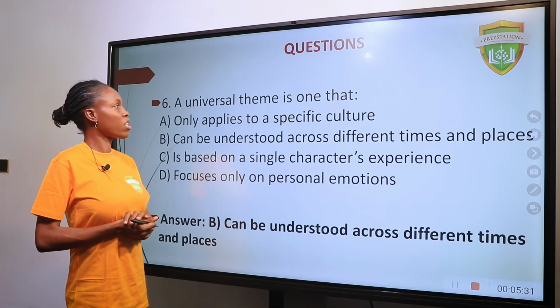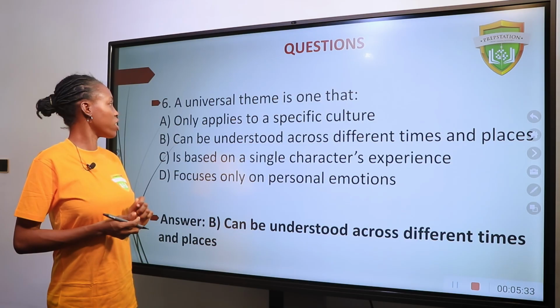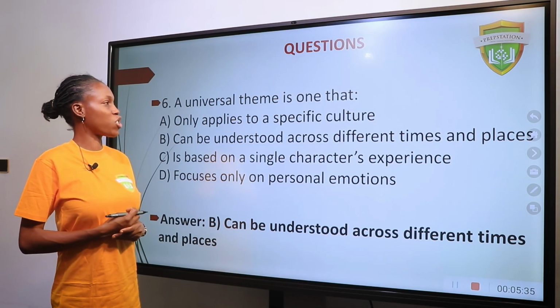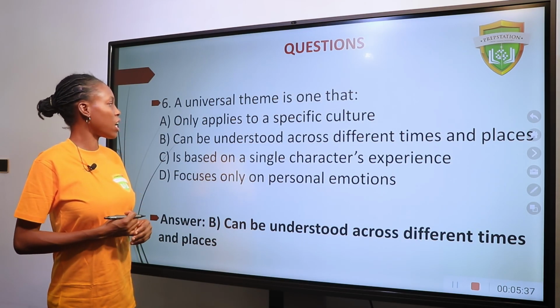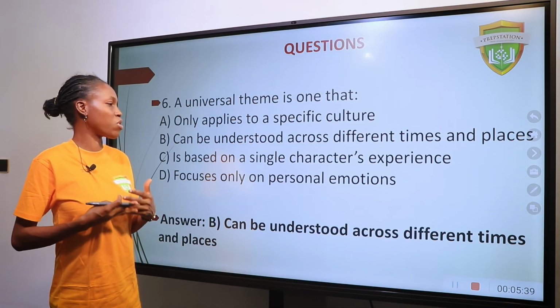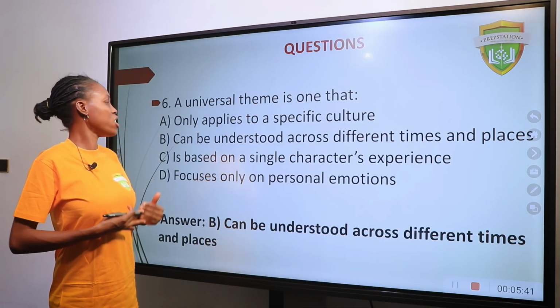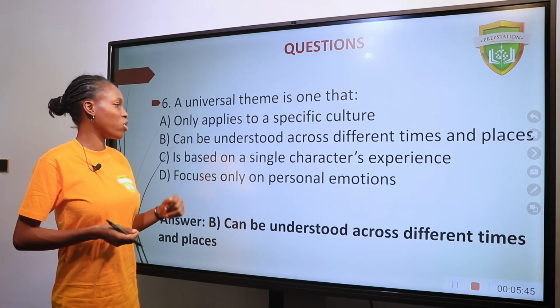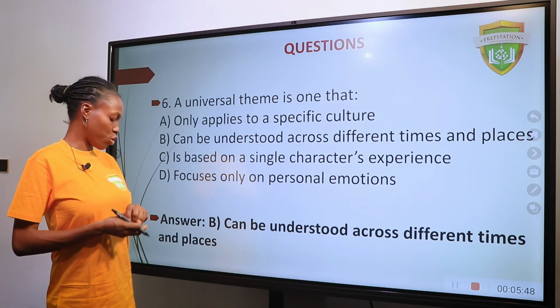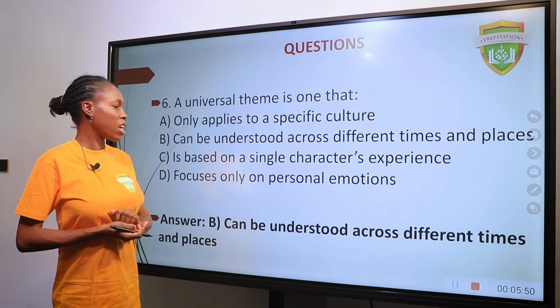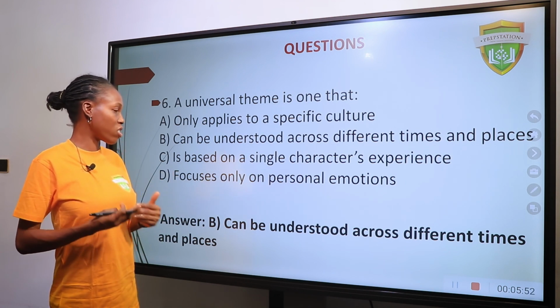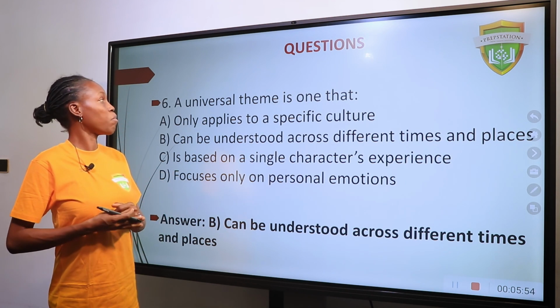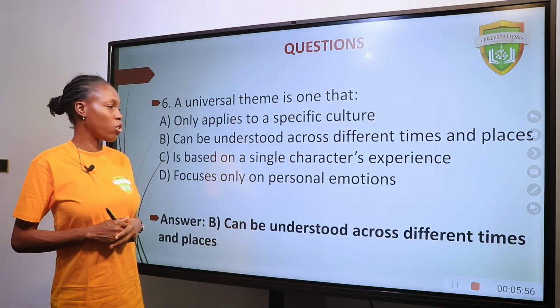Question 6. A universal theme is one that A. only applies to a specific culture. B. can be understood across different times and places. C. is based on a single character's experience. D. focuses only on personal emotions. The answer is B. can be understood across different times and places. That's for a universal theme.